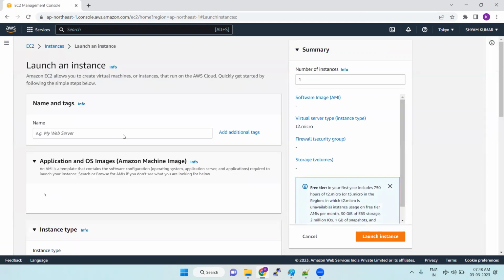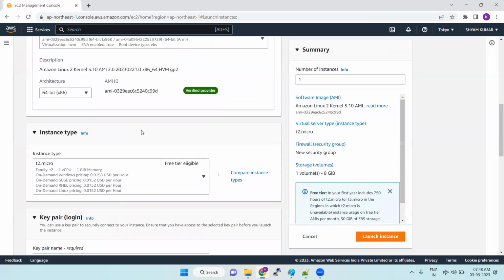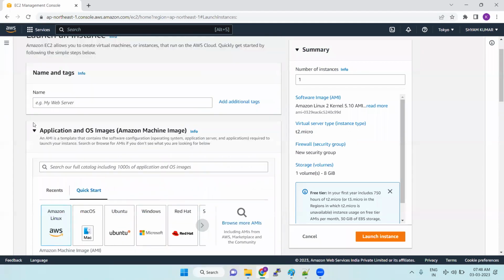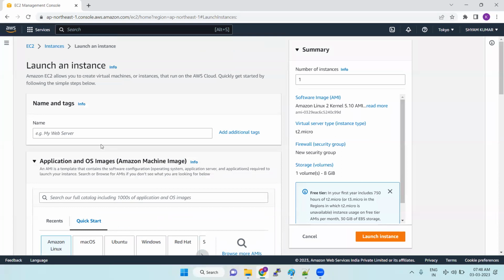So what are the 7 steps? We can see the 7 steps here. The first step is, what is the name of the server you want? Something like a web server, database server, test server, practice server. What name do you want to give it? We can give, okay, for practice. Name and tags is very important. Just the name we are giving here, that is the first step.